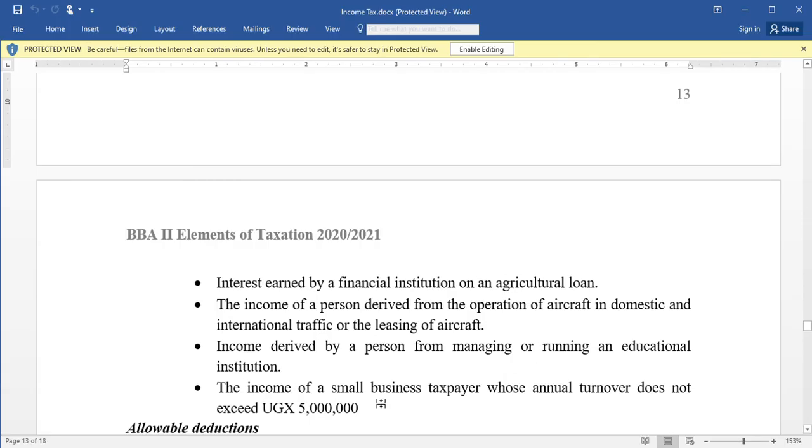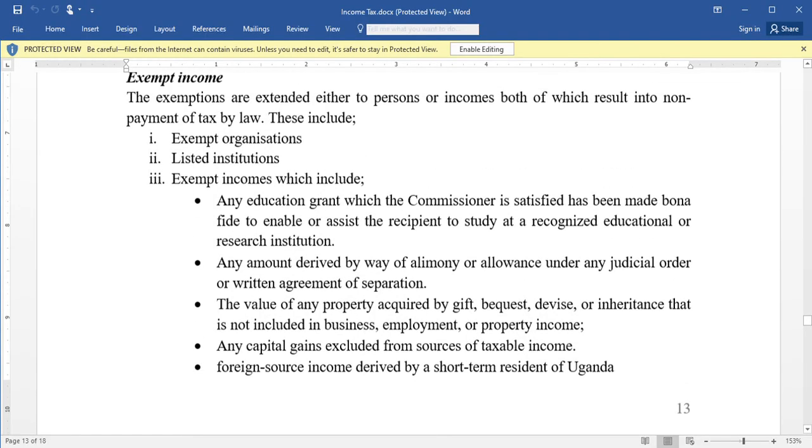Then income of a small business taxpayer whose annual turnover does not exceed 5 million. When the business makes small money, not exceeding 5 million per year, it is also not taxed. So these are some of the exempt incomes. We have incomes from exempt organizations, income from listed institutions, and then other exempt incomes as we've seen.